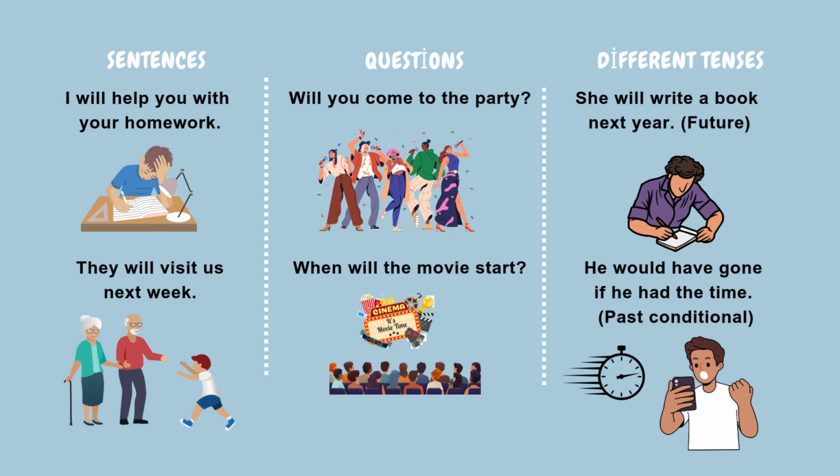Example sentences. I will help you with your homework. They will visit us next week. Example questions. Will you come to the party? When will the movie start? Examples in different tenses. She will write a book next year. He would have gone if he had the time.